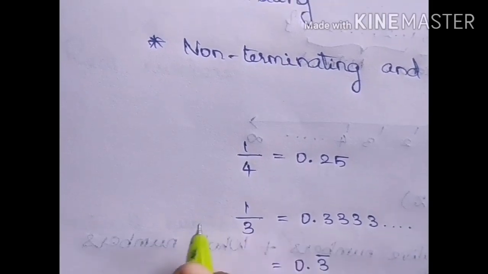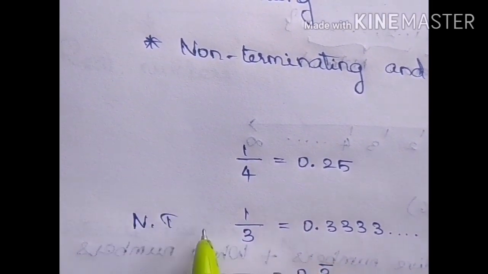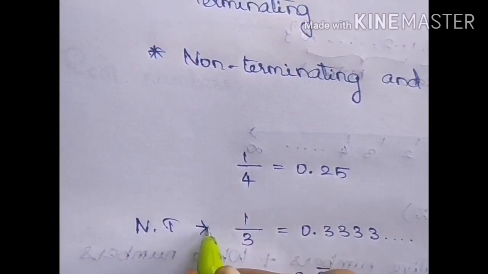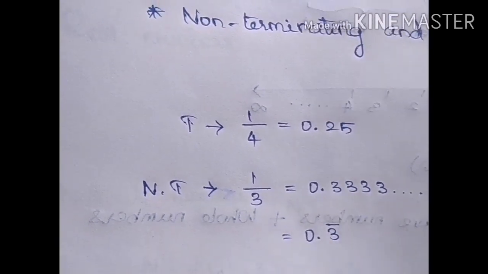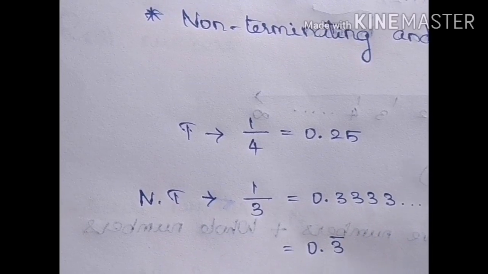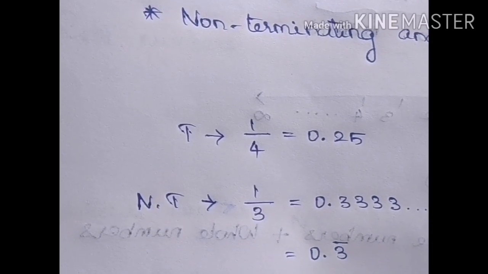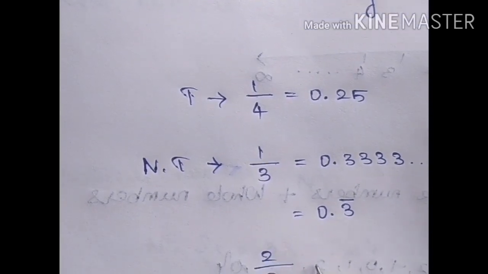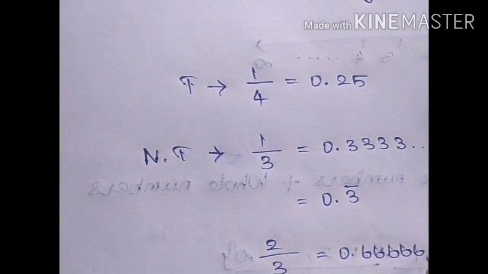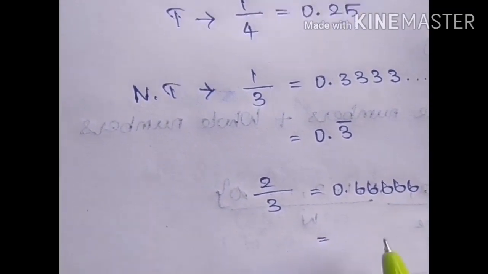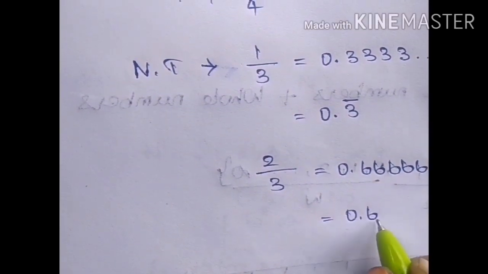This is example for non-terminating, and this is example for terminating. Another example for non-terminating is 2 by 3, which is 0.66666 goes on, which can be again written as 0.6 bar.